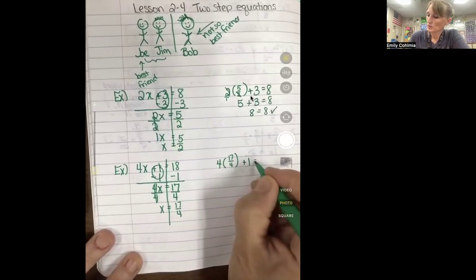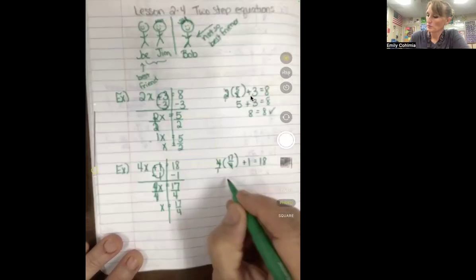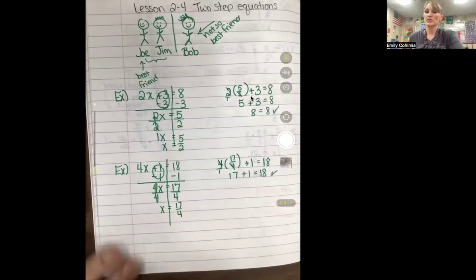Plus 1 should equal 18. Our 4s again are going to cancel, 1 on top, 1 on bottom, which leaves us with 17 plus 1, which does equal 18. So it checked.